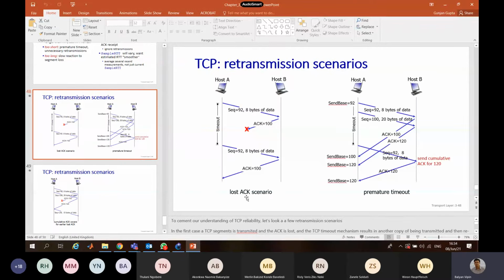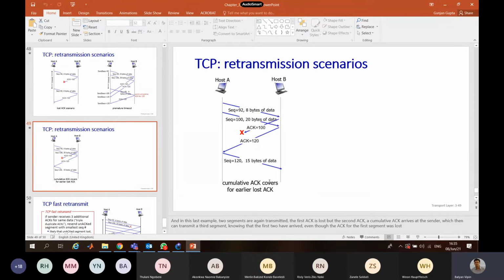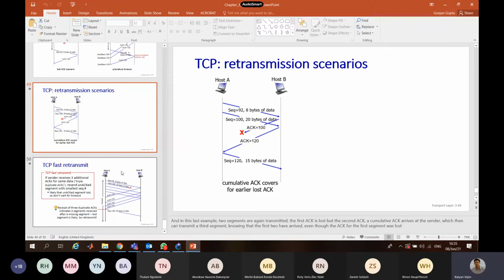Let's say the first one is lost acknowledgement. Suppose I put this as a picture on the exam. You have to answer whether this is the lost acknowledgement scenario, or maybe another option, premature timeout, or maybe it's cumulative acknowledgement covering for an earlier lost acknowledgement. All these sorts of questions are going to come in the exam from this chapter. Okay.